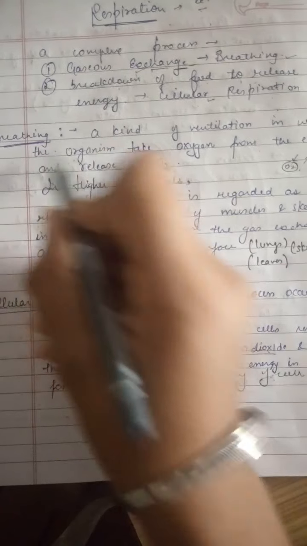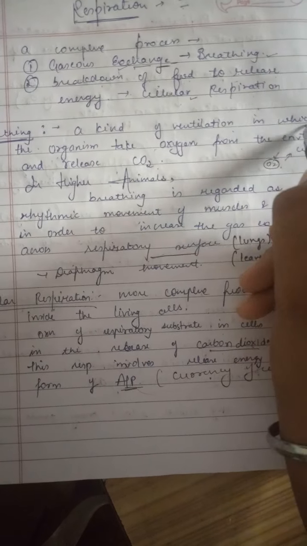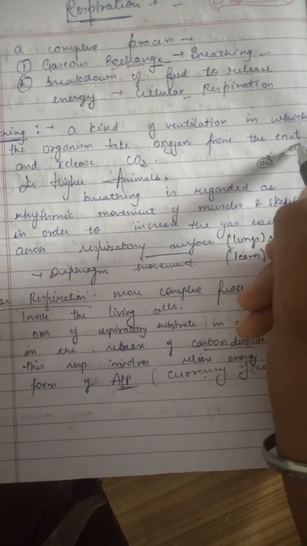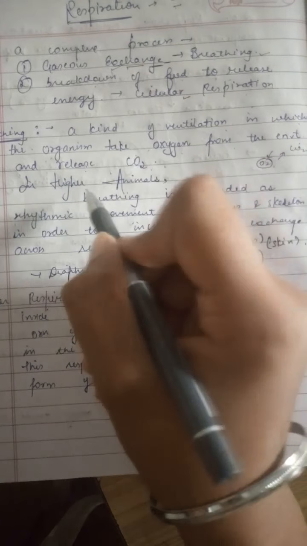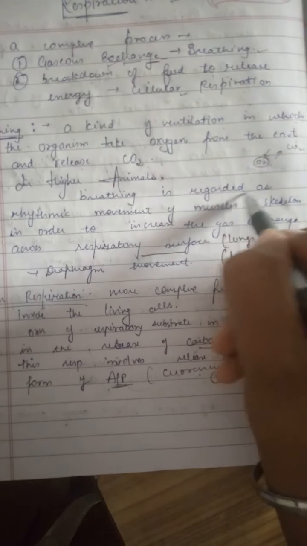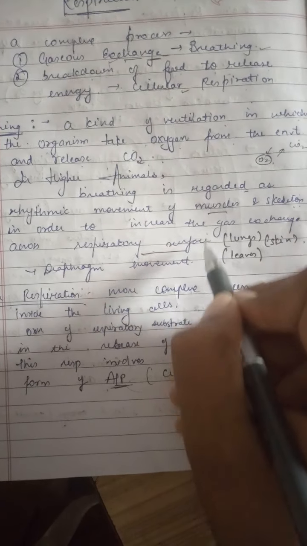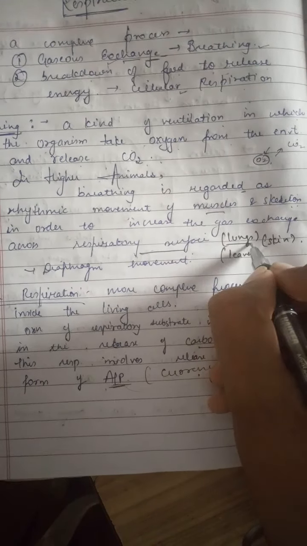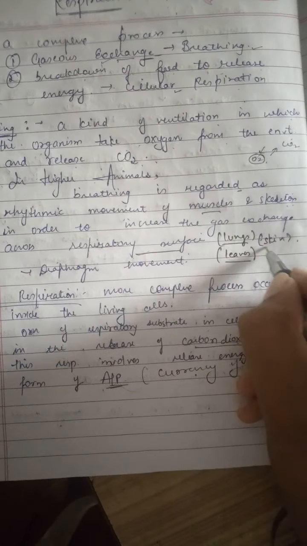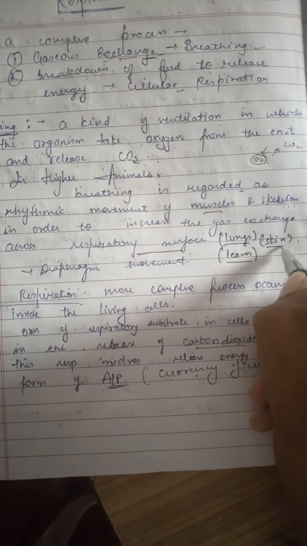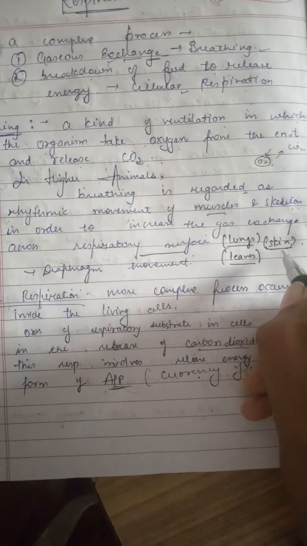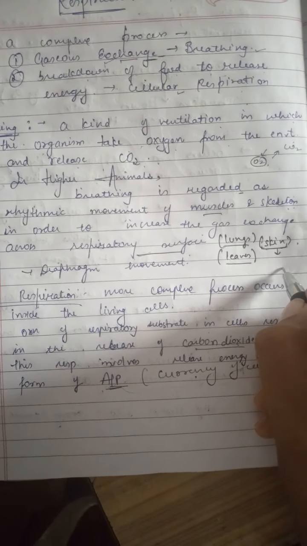Breathing. Breathing is a kind of ventilation in which organisms take oxygen from the environment and release carbon dioxide. In higher animals, breathing involves muscles and skeleton. These muscles and skeleton increase the gases exchange across the respiratory surface. Here in human beings we have lungs, in plants leaves, and in small animals we have skin. This skin acts as a respiratory surface through which exchange of gases takes place.